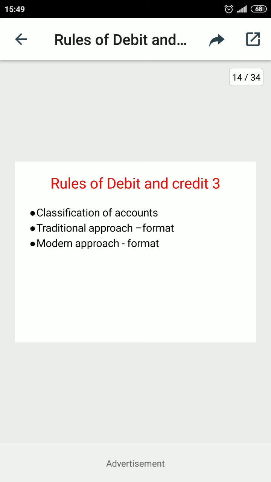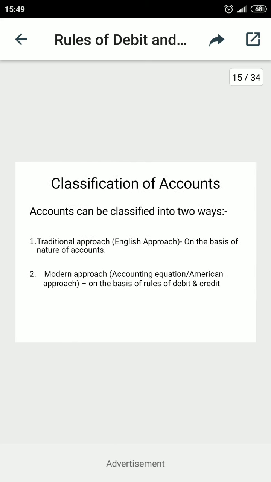The learning objectives are classifications of accounts, the traditional approach of the rules of debit and credit, as well as the modern approach of the rules of debit and credit. Now first, the classifications of the accounts. You may see here we have two types of classification of accounts. It can be divided into the traditional approach as well as the modern approach.